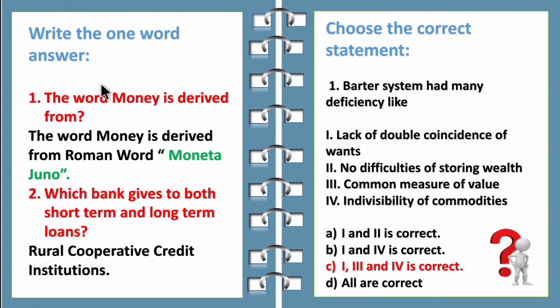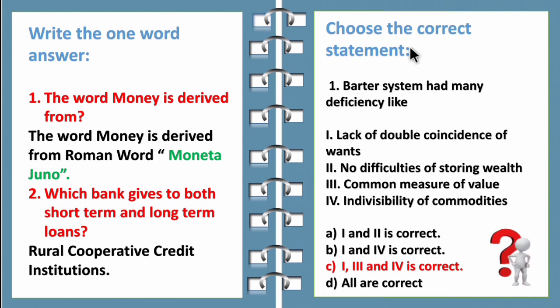Now let's see one word answer. First question, the word money is derived from. Answer is the word money is derived from the Roman word Moneta Juno. So it is derived from a Roman word Moneta Juno. Second question, which bank gives both short-term and long-term loans? Answer is Rural Cooperative Credit Institutions.